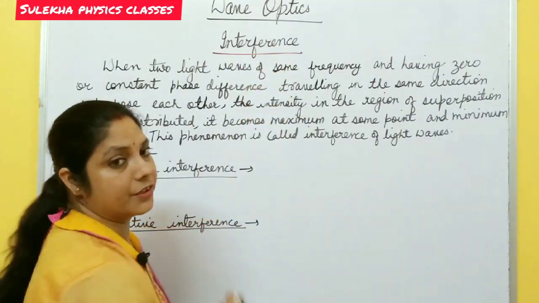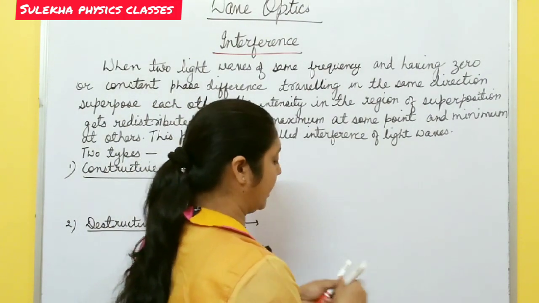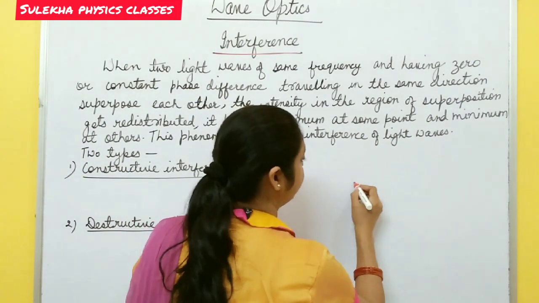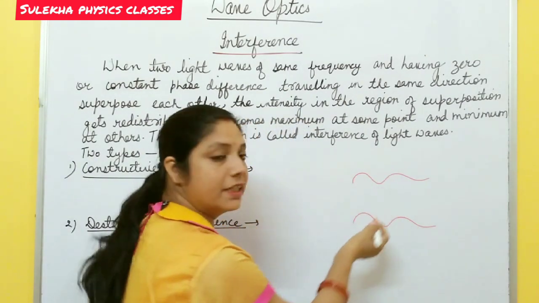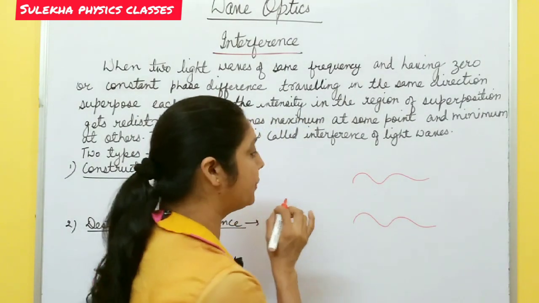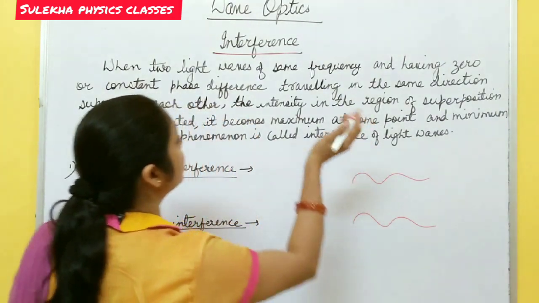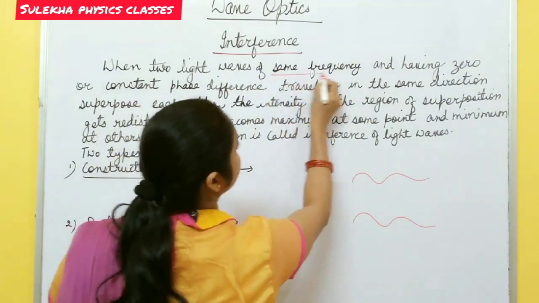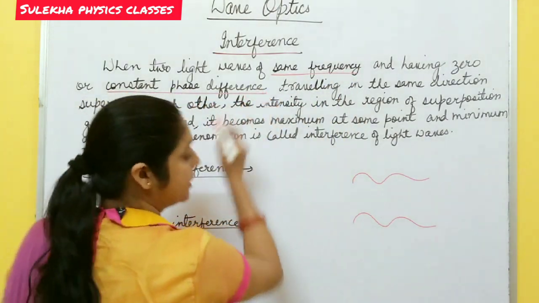Now, interference. What is this interference? Suppose there are two light waves, one traveling in this direction and another traveling in this one. Both light waves have the same frequency and both are traveling in the same direction. So these two sources must have the same frequency and a zero or constant phase difference.